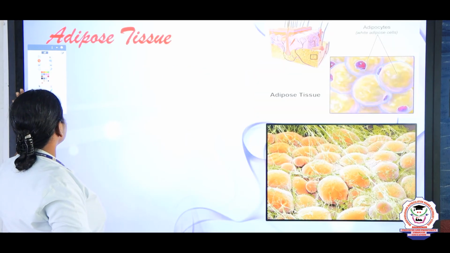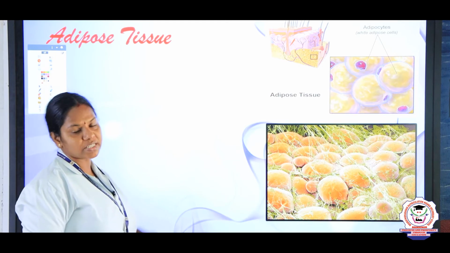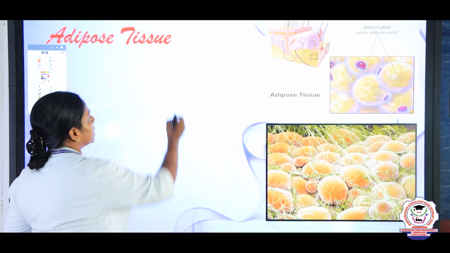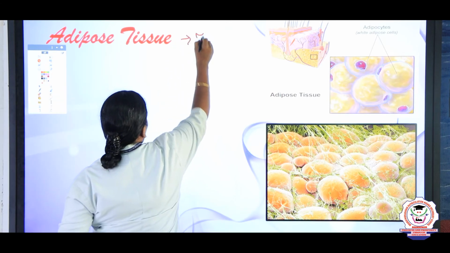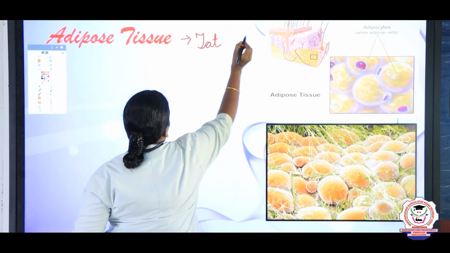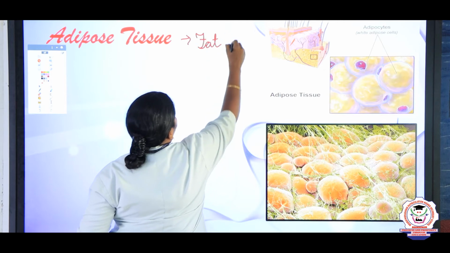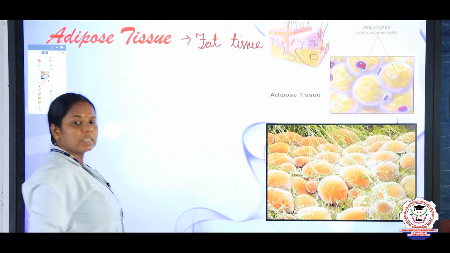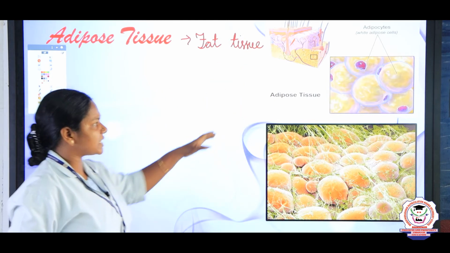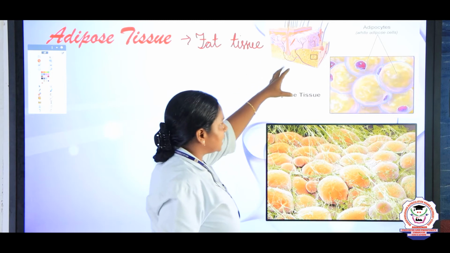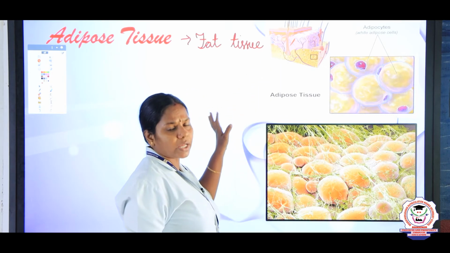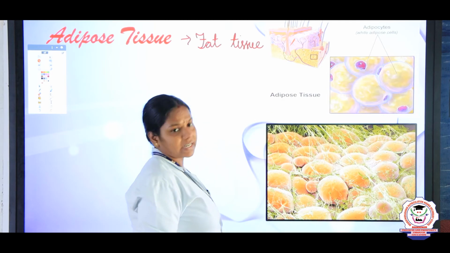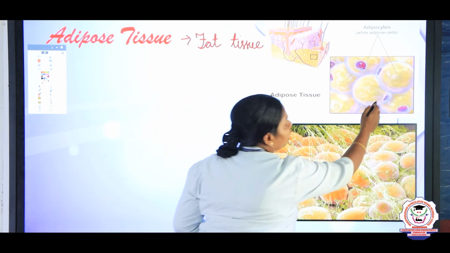And next we are going to see about the adipose tissue. It is the second type of loose connective tissue. The adipose tissue is also called as a fat tissue. Majority is fats, right? Just see the image, children. It is found beneath the skin, same as areolar. It is located under the skin, and it consists of fat cells. The majority is fat.